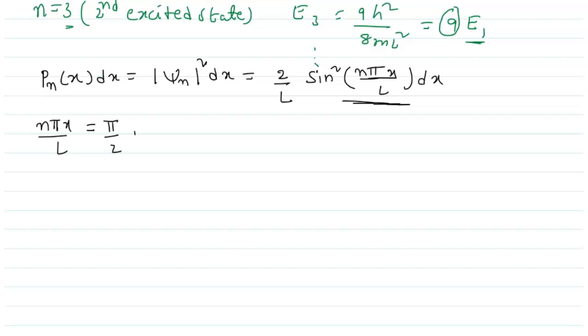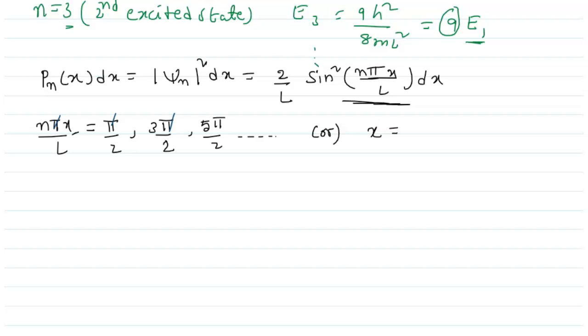Similarly, when nπx/L equals 3π/2, that is 270 degrees, we also get the maximum, and the same for 5π/2, and so on. For these values of nπx/L we get the maximum probability of finding the electron in a given energy state. Here x is the position of the particle. If we write that, on both sides we may cancel the π.